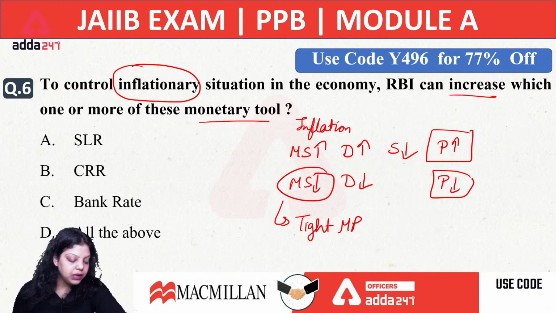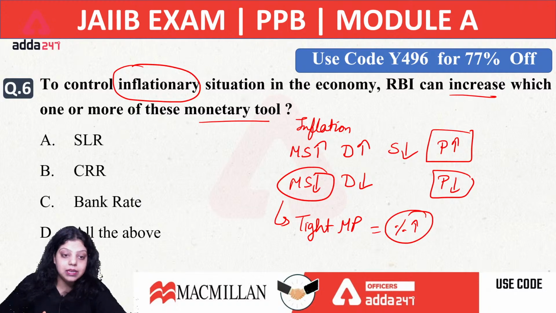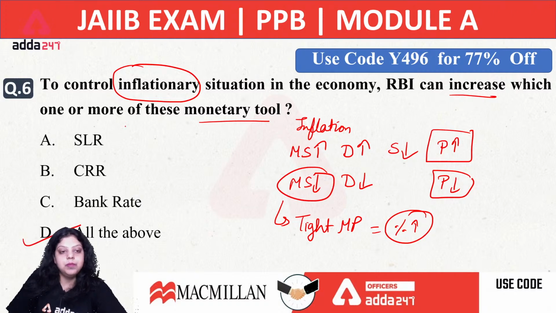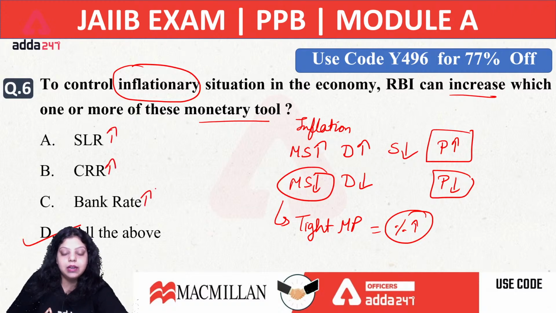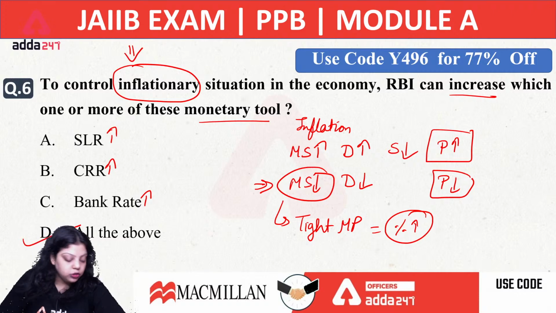Okay, tight monetary policy is also known as contractionary monetary policy, in which RBI increases the policy rates, and this policy rate increment is known as contractionary or tight monetary policy. So the right answer will be all of the above. We have to increase SLR, increase CRR, and increase bank rate, then we will be able to reduce the money supply from the market, and then we will be able to control the situation of inflation in the economy. The right answer will be D, not only A or B or C.